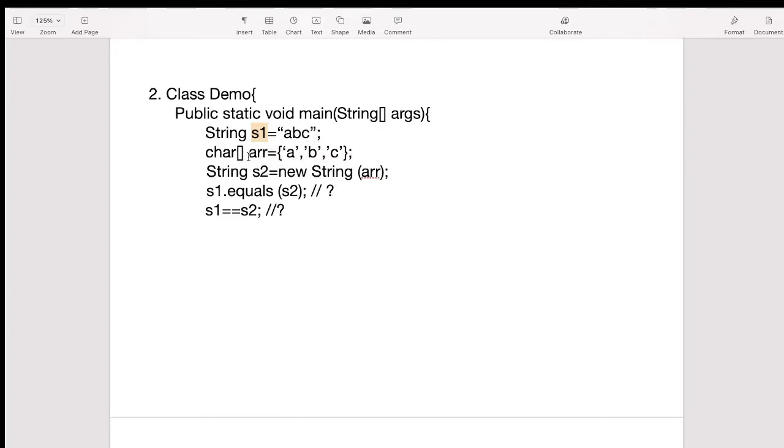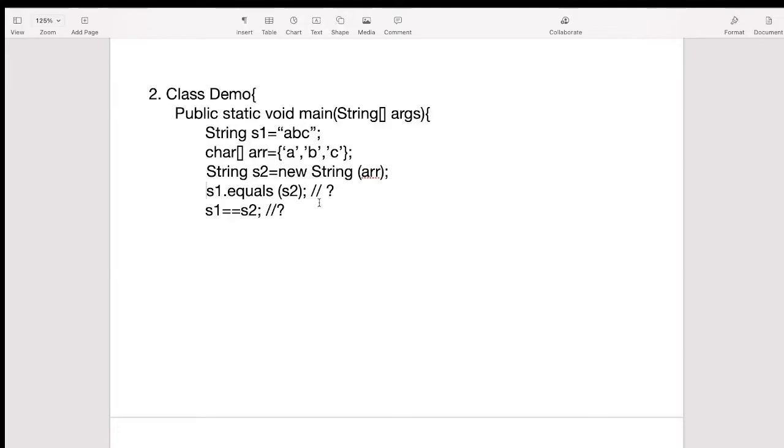Then we have taken one character array with the characters a, b and c. Again we have created a new string, and we have passed this array to this new String. And here we are writing s1.equals(s2), and then s1 == s2.